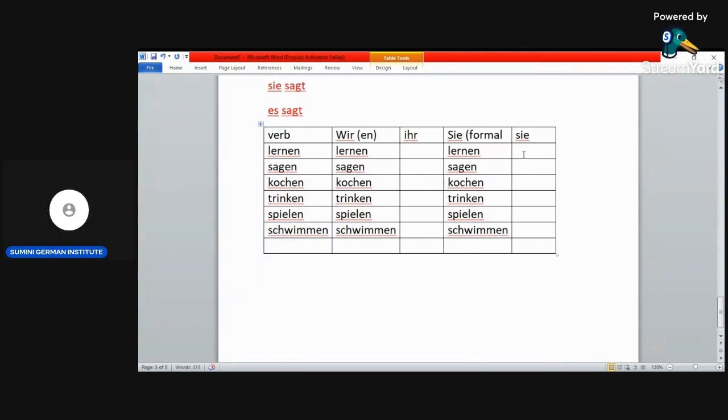Also this one, sie, for they, the same. They don't change. Lernen, sagen, kochen, trinken, spielen and schwimmen.